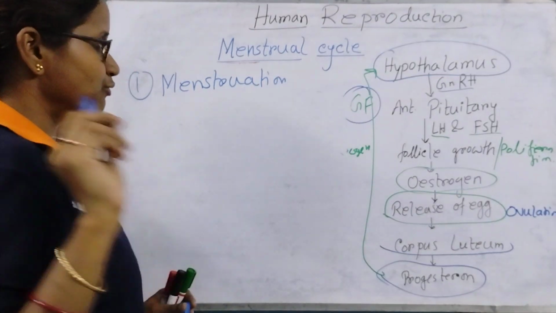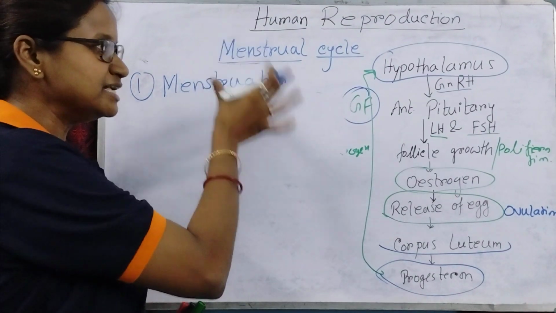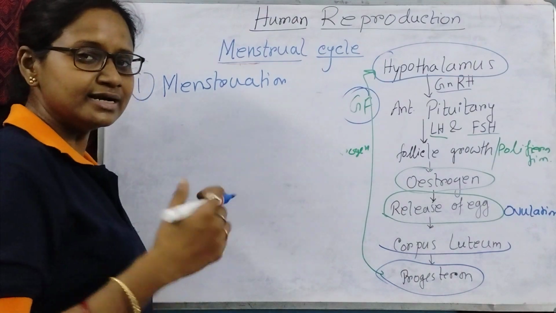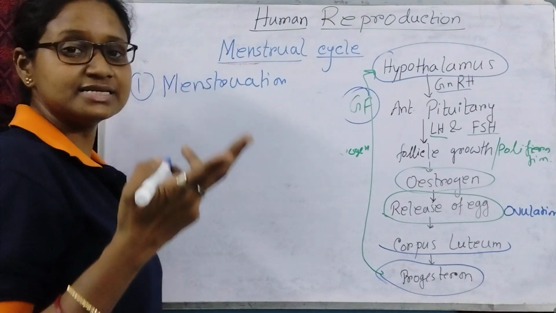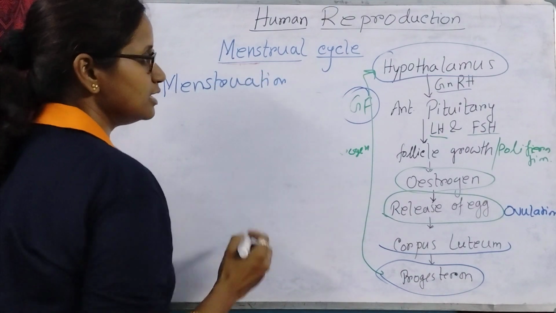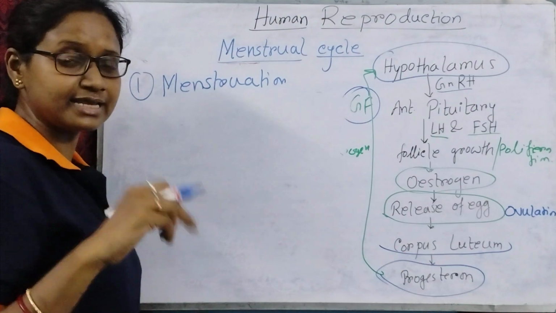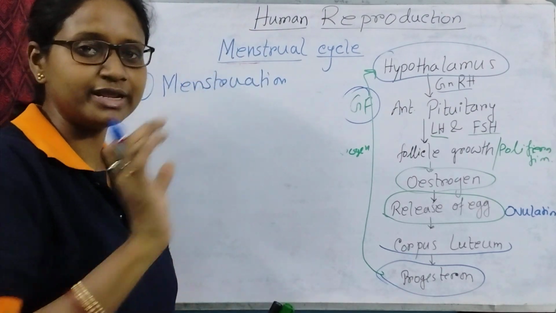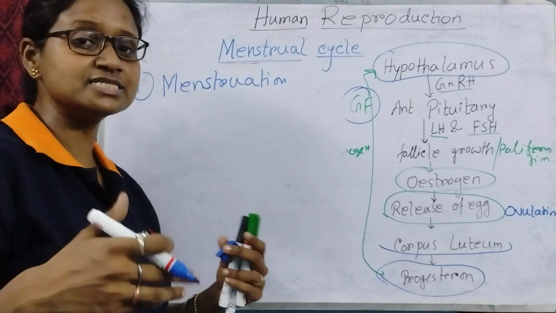Okay, one more thing: whenever the menstrual cycle is going on, there are 2 cycles simultaneously happening. That is the ovarian cycle and the uterine cycle, because in both of these two organs, ovary and uterus, there are some changes occurring.